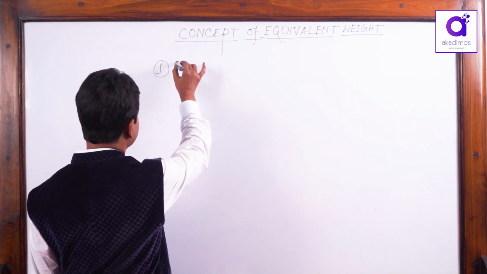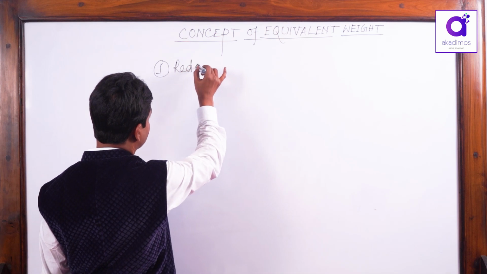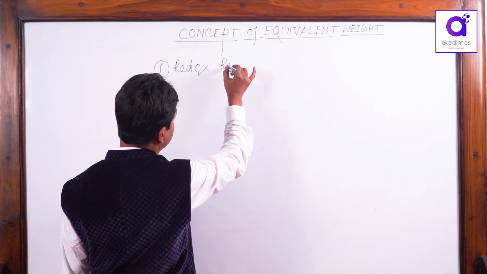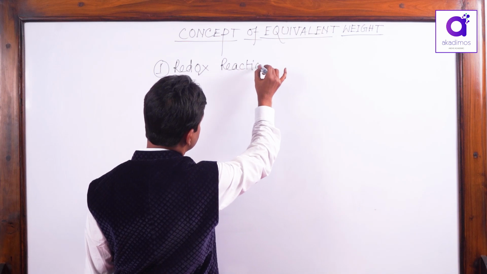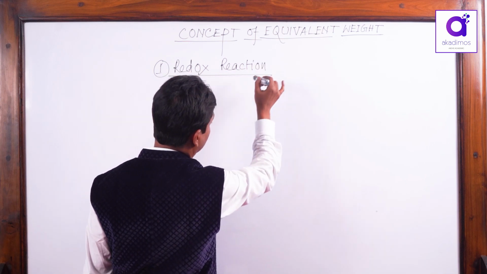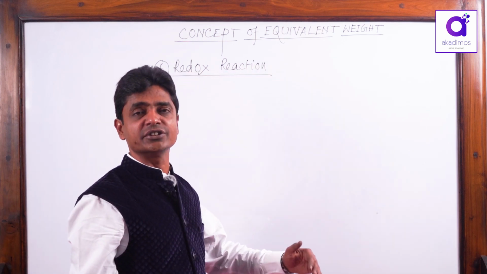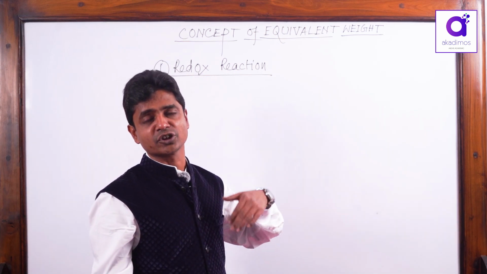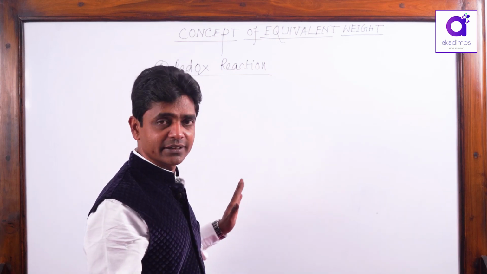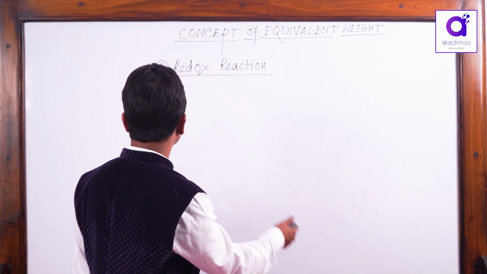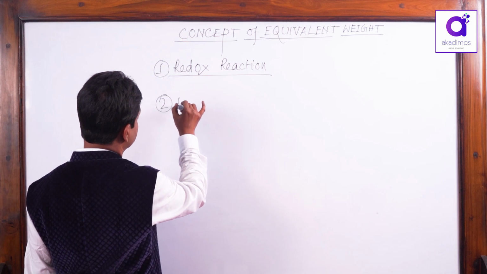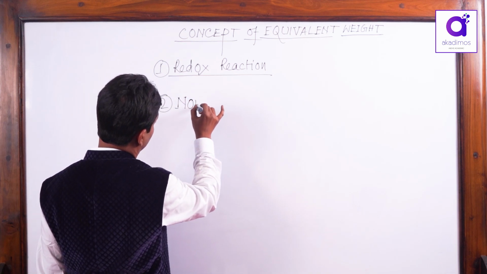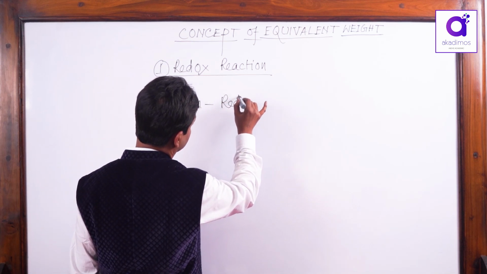One is the redox reaction, where an oxidation number decrease or increase occurs, or you could say electrons are lost or gained by someone. Another is the non-redox reaction.